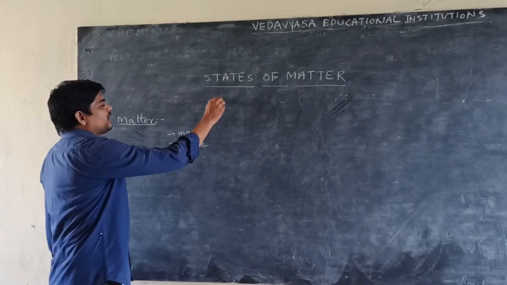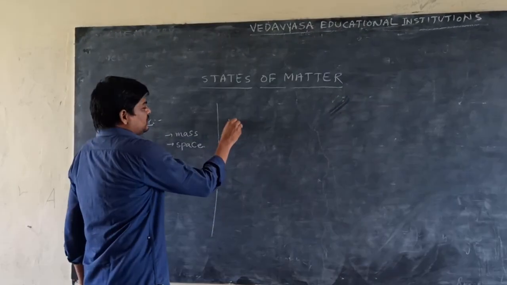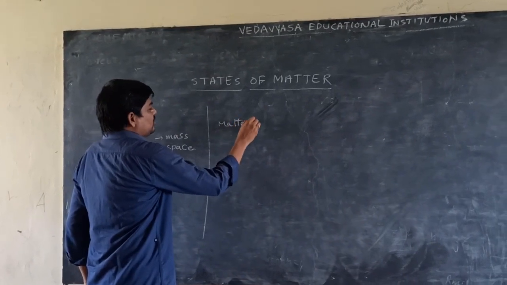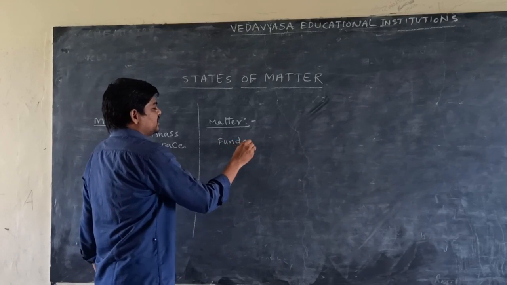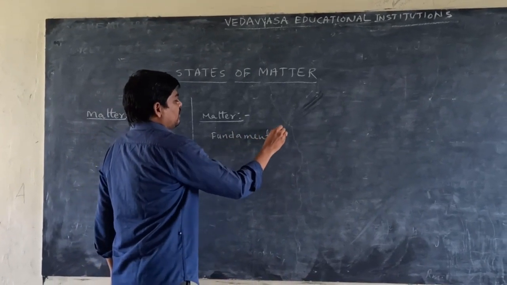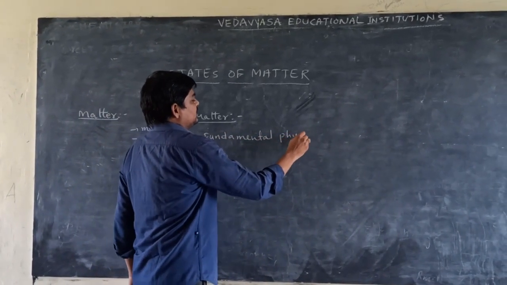Generally, matter is divided into four fundamental physical states.